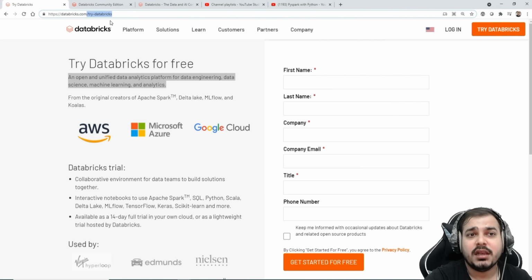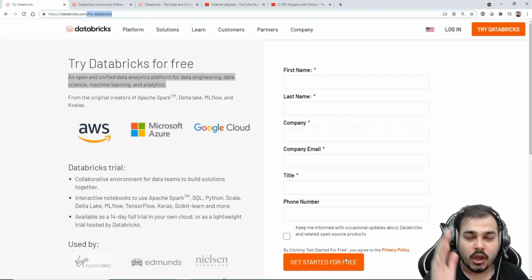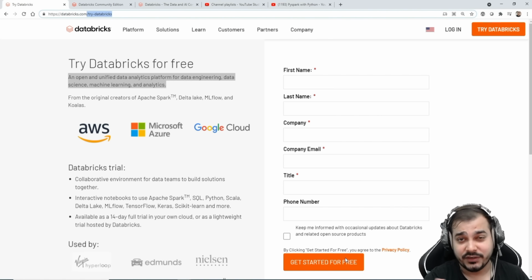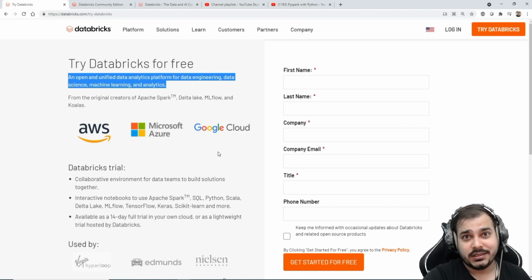go into this particular URL and just type try Databricks, and then you just enter all your details to get registered for free. Now once you are registered, you'll get two options over there. On the right hand side, you'll see the community version, which you can use for free, and on the left hand side you will have an option where they'll tell you that you need to work with these three cloud platforms, and you can select that also.